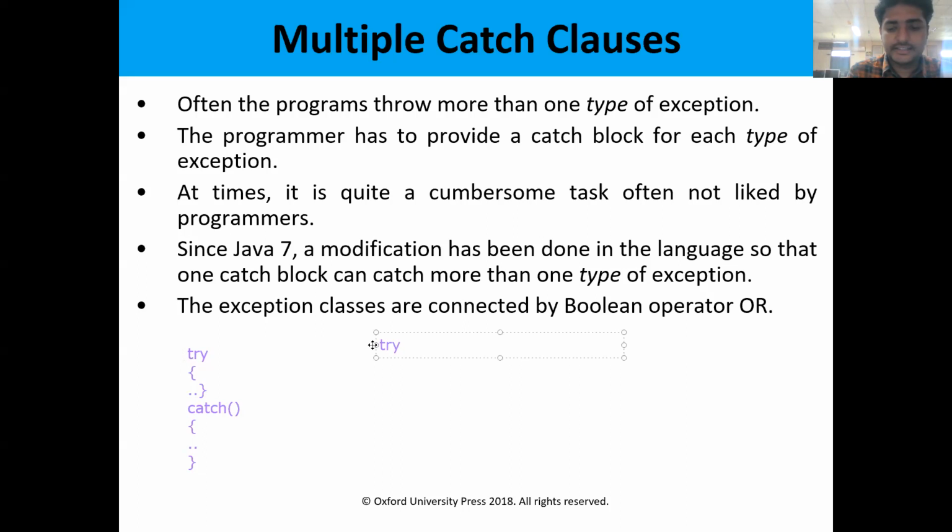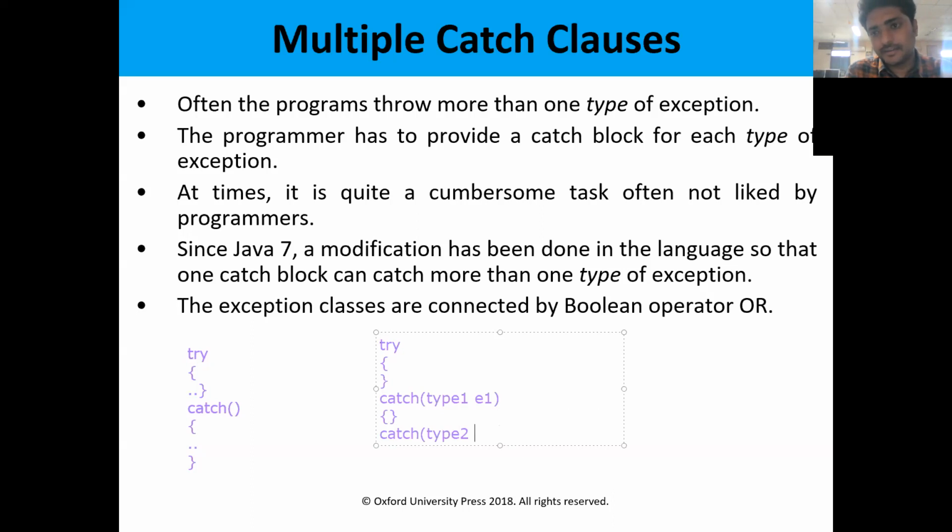Try statements, and then the catch block. Suppose it takes type 1 exception, and the exception object is E1. So this is a catch block. Then we can have another catch block of type 2.